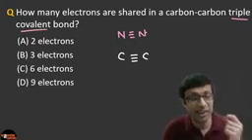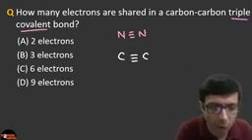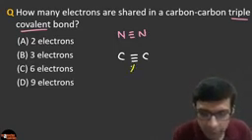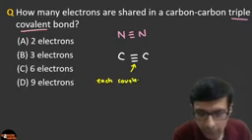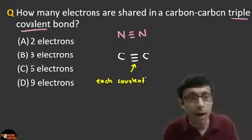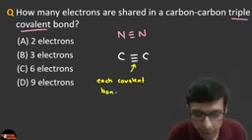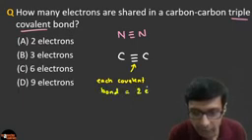writing 6. This is a tricky question because one very important thing for you to remember is, each covalent bond has how many electrons? 2 electrons, one from carbon, one from the other carbon. So each covalent bond equals 2 electrons.